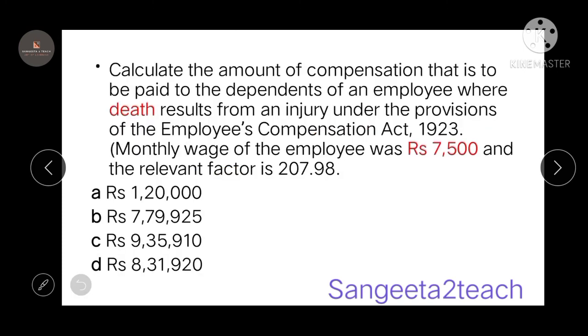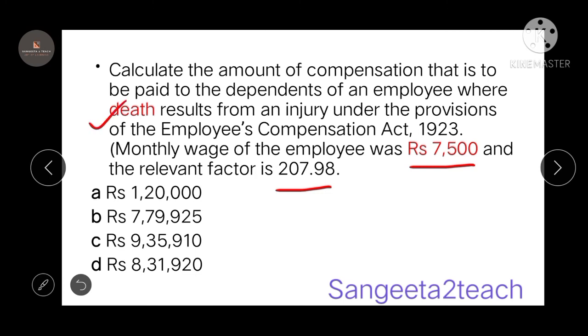Coming to the next problem. Calculate the amount of compensation that is to be paid to the dependents of the employee where death results from an injury under the provisions of Employee Compensation Act 1923. The monthly wage of an employee is 7,500 and the relevant factor is 207.98.